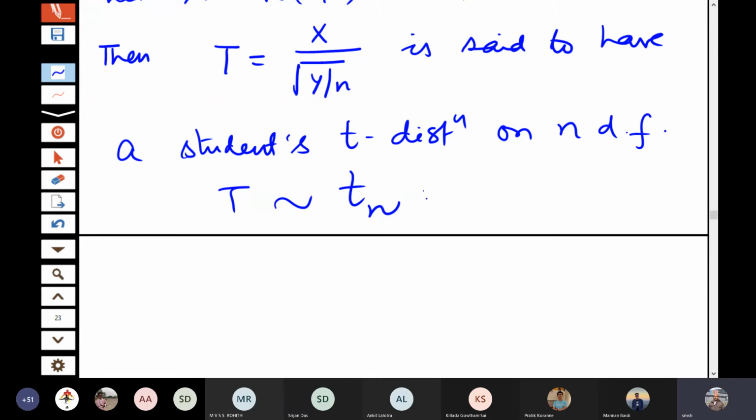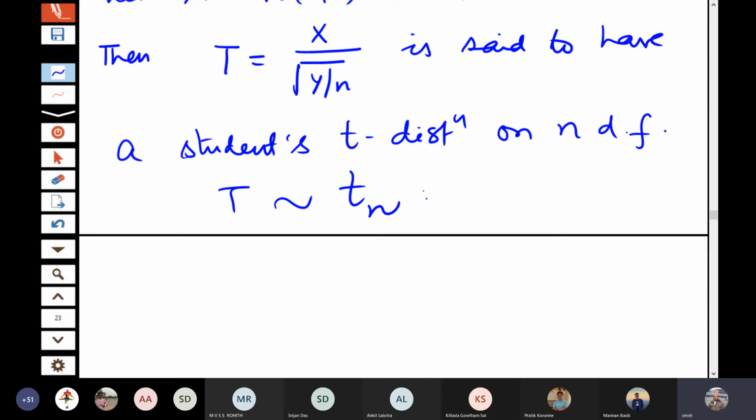Yes, sir. So just a small comment about why we are calling it a student's t distribution, not a professor's t or parent's t. This is actually a pseudonym of the person who developed it. It was developed by W.S. Gossett in 1907. But he was working in a brewery, therefore he did not want to disclose his name. So he wrote under a pseudonym, that is a student. That is why it came to be known as student's t distribution.